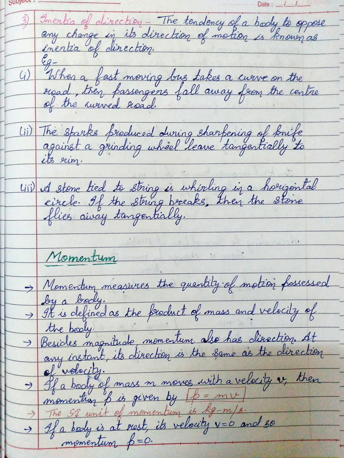If a body of mass m moves with a velocity v, then momentum p is given by p is equal to m into v. It means mass into velocity. The SI unit of momentum is kg meter per second, because kg is the unit of mass and meter per second is the unit of velocity. So, the unit of momentum turns out to be kg meter per second. If a body is at rest, then its velocity v is equal to 0, and so the momentum p will also turn out to be 0.